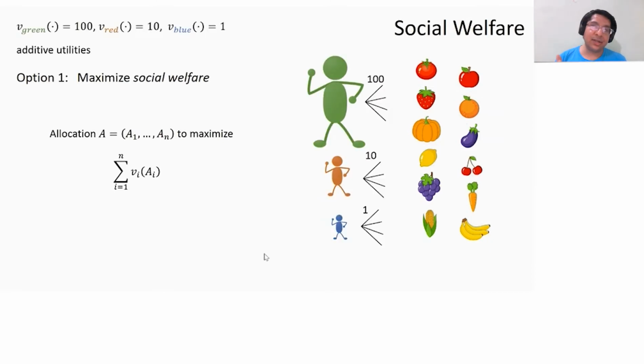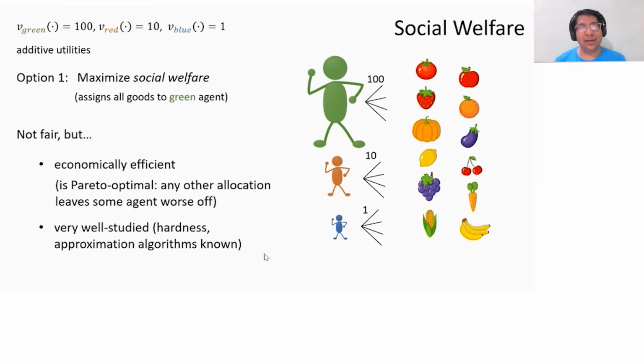So for example, let's say over here that the agents have additive valuations. The green agent has value 100 for every good. So if the green agent gets k goods, her value is going to be k times 100. The red agent has value 10 for every good. The blue agent has value 1 for every good. And clearly, the allocation which maximizes the social welfare is going to be assigning everything to the green agent. We haven't defined fairness yet, but clearly this cannot be very fair, right? We're just completely ignoring the red and the blue agents. So maximizing the social welfare can be very unfair.